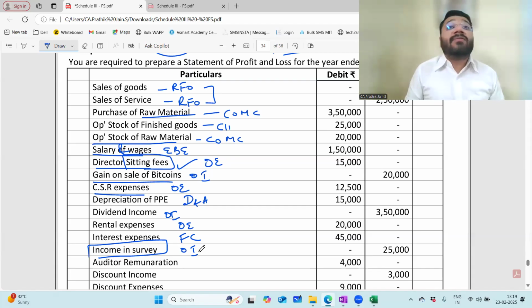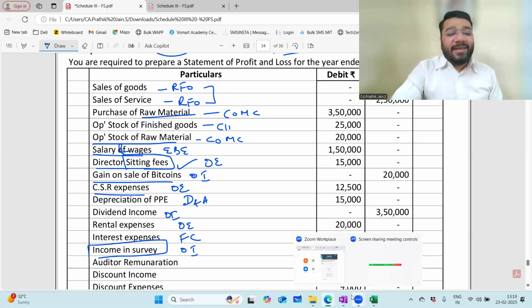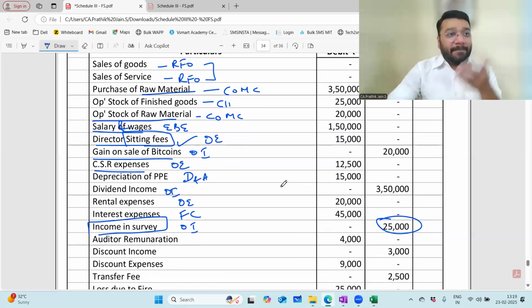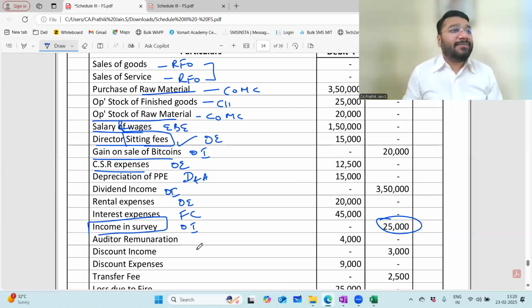Where will you classify? Other income. Can I put it under revenue from operations? The answer is no. It is not a regular event. It is one of those rare scenarios. So say 25,000 rupees is found during the raid. 25,000 means you're not paying much. If I say this is 25,000 crores, then pain will happen. So that is coming as other income, which is subject to tax. Any problems? Where does it go? Other income. The company's hidden income was in a toilet flush tank. 25,000 was wrapped up in plastic and put inside. Got it? It's just an example I'm giving.